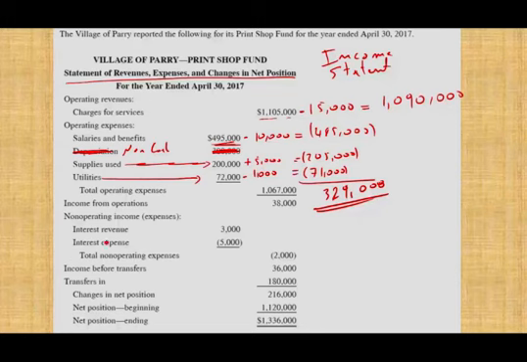Now why don't I include interest revenue, interest expenses? Those have to do with other sections. Remember, interest paid and interest received are non-operating under the governmental. If not, go back to the previous lecture in this course, and you will understand what I mean. I'm going to explain it shortly, but I just want to let you know why I did not touch those. Okay, so that's the operating section.